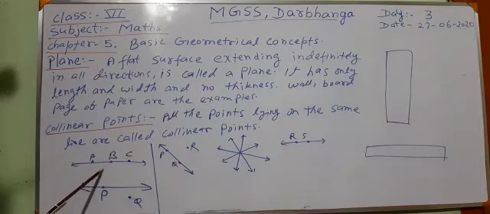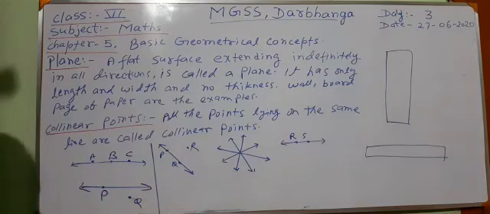Here I shall ask you, are points A, B and C all collinear or not? Here what are we seeing? Point A lies on the line, B also lies on the line, and point C also lies on the line. All three points lie on the same line. So what shall we say? We shall say points A, B and C all are collinear.